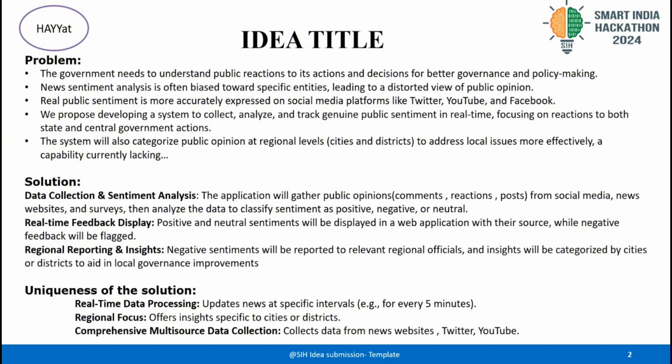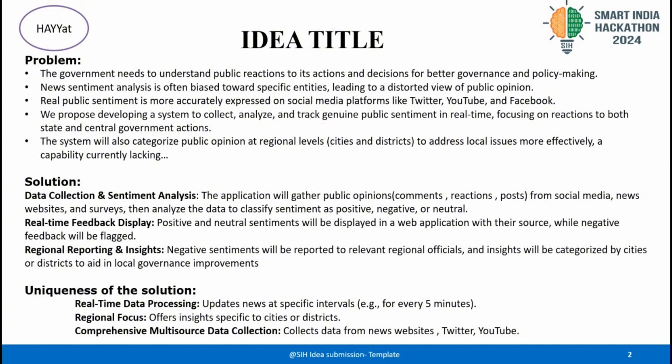This system will work at both state and central levels, giving the government a clear picture of how people are feeling across different regions. In addition, we will develop a feature that provides public opinion at a local level, focusing on specific cities or regions like Hyderabad or Bangalore.